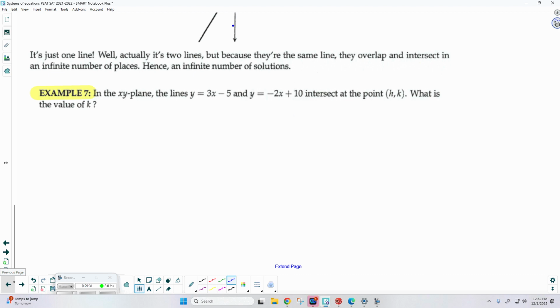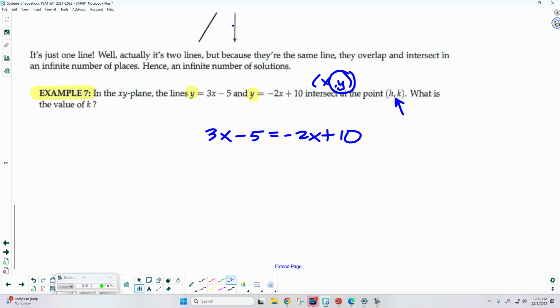Okay. All right, so since I accidentally skipped over this one, it's the same idea as the one we were just looking at. Because both these linear functions equal y, I can set them equal to each other. So 3x minus 5 is equal to a negative 2x plus 10. Now, they did change this right here. Because they're using x and y, your answer would be the ordered pair x, y, right? They're just changing the variables from x, y to h, k. So if they're asking about k, really that just means they want the y value.